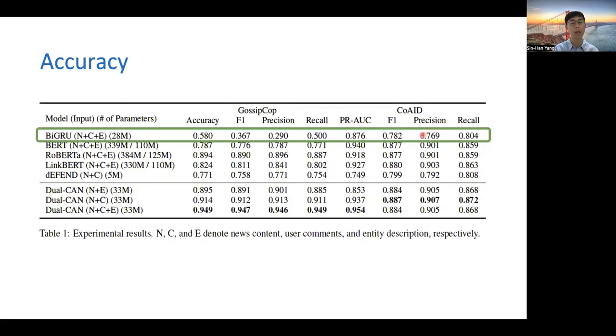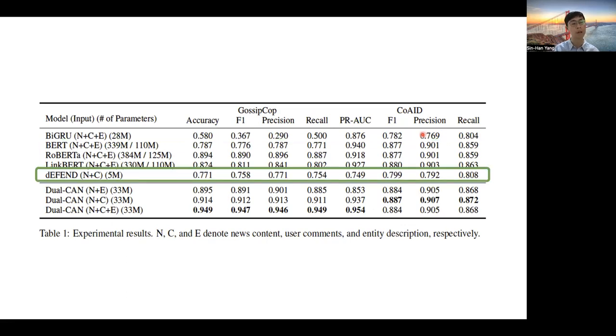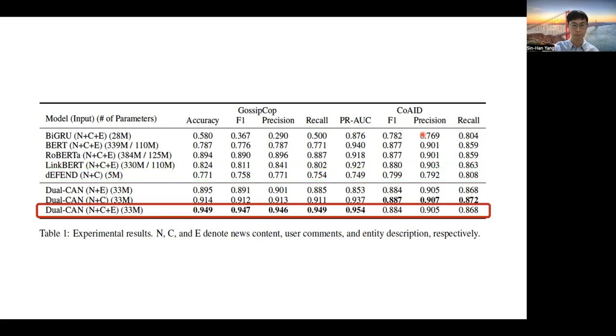We compare our method with three kinds of models. The first model is the bi-GRU, which I have introduced before. The second kind of models are BERT and its related methods like RoBERTa and LinkBERT. The third kind of model is dEFEND, which is also a fake news detection model that uses a co-attention network. Notice that their pre-processing methods are different from ours. Compared with these methods, our Dual CAN reaches the best performance in GossipCop and CoAID.